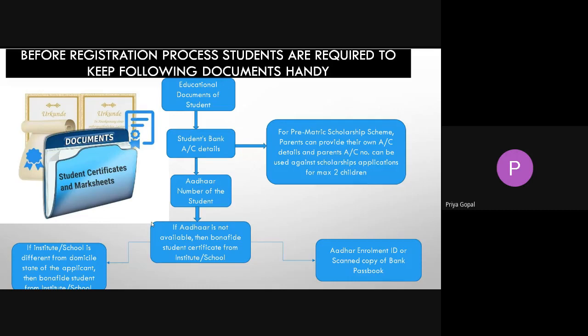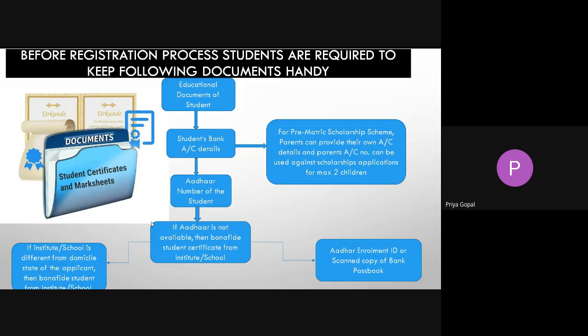So educational documents are needed, and some documents like a bonafide certificate, where the student belongs to a particular state and is studying in some other state, that type of certificate has to be uploaded. The student has to have those details ready before applying. And again, the details of the bank account should also be present with the student.